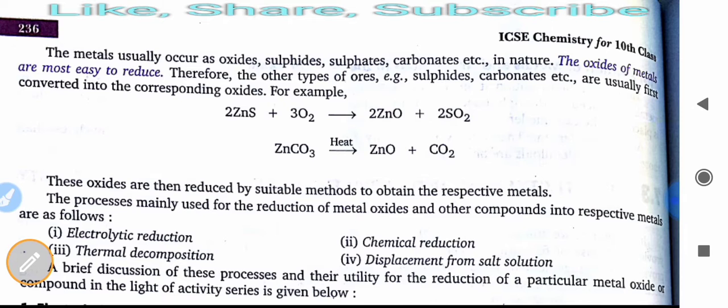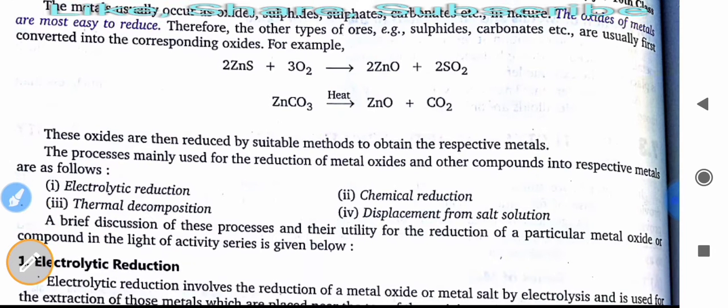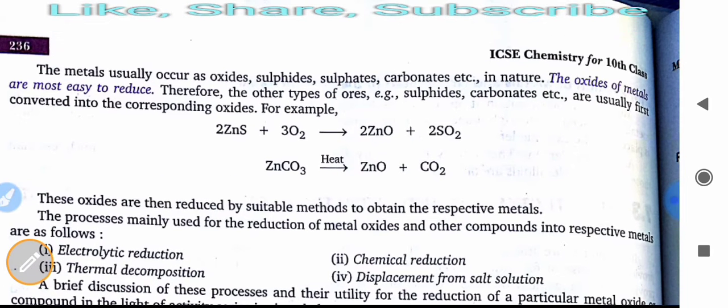converted into corresponding oxides. For example, if you see the example of zinc sulfide, when zinc sulfide plus oxygen is there, then it will convert into its oxide, and when we provide heat to zinc carbonate, it also converts into its oxide form. So these oxides can then be reduced by a suitable method to obtain the respective metals. First, for the extraction of metals, we change them into their oxide forms.